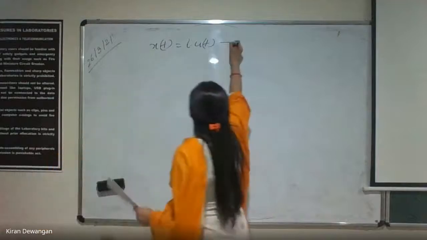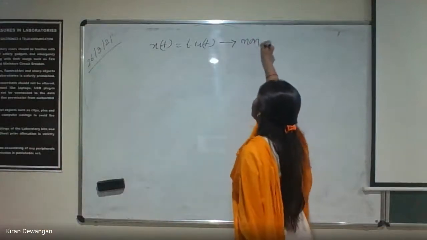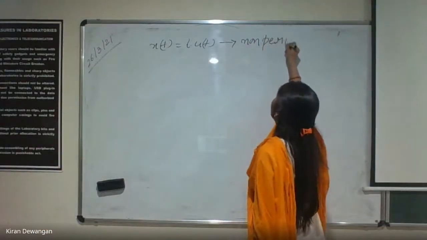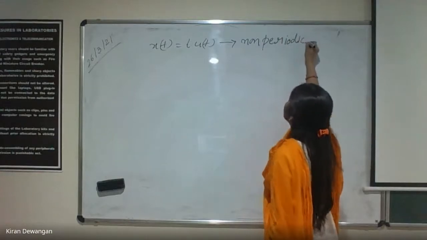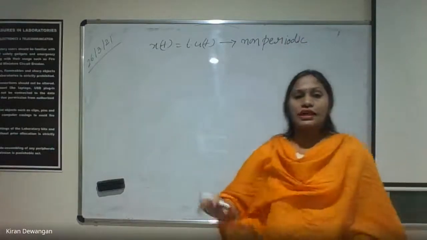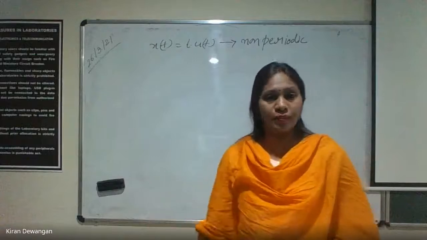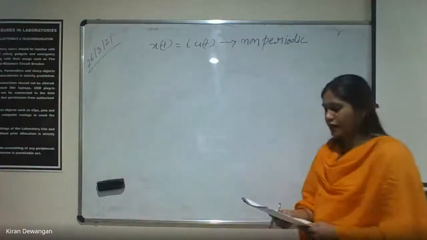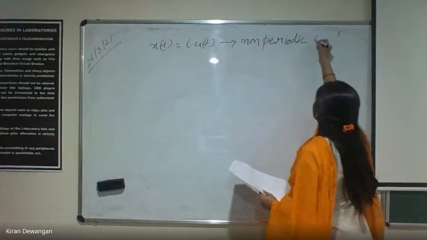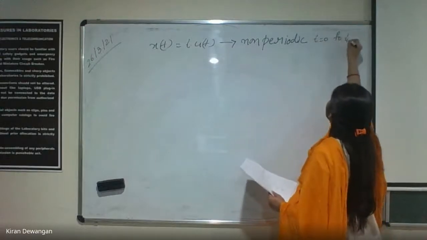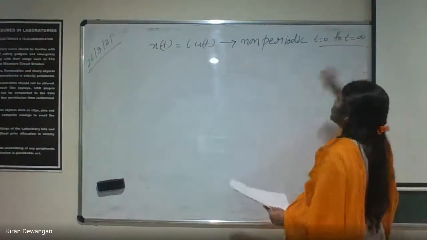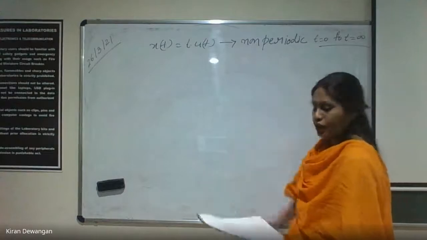Definitely we say that the signal is non-periodic. ये आपका non-periodic signal है. ठीक है? Non-periodic because it doesn't have any repetitions kind of thing. ठीक है? For t 0 to t infinity तक, 0 to infinity it is completely non-periodic.